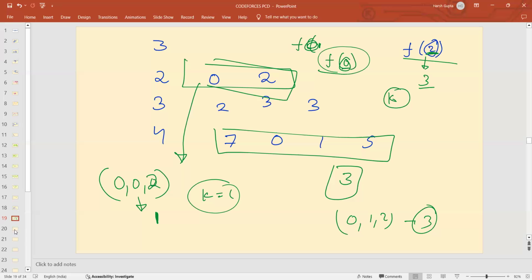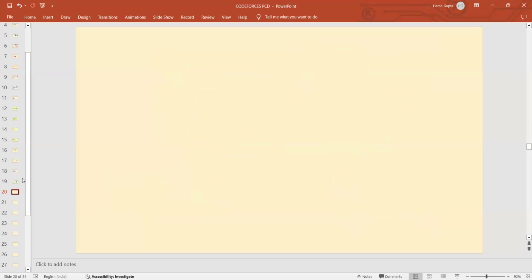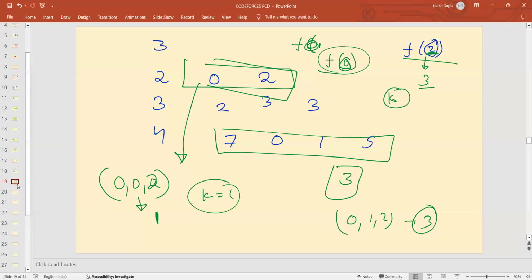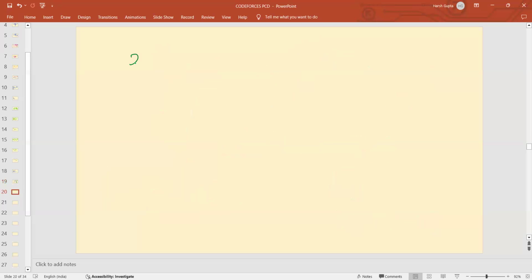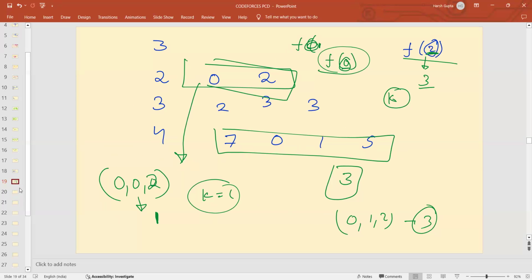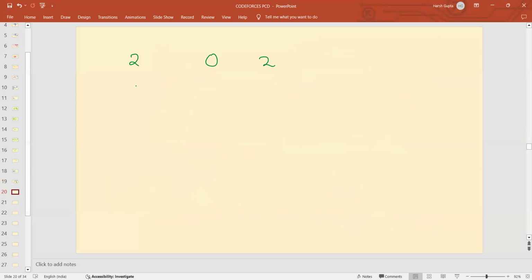There is a very basic observation. Just take the same sequences. Length is 2, numbers are 0, 2. Then the length is 3 and numbers are 2, 3, 3. Length is 4, numbers are 7, 0, 1, 5.